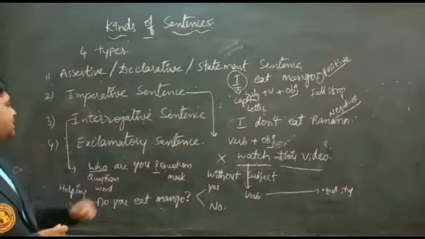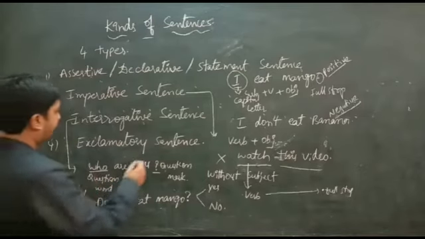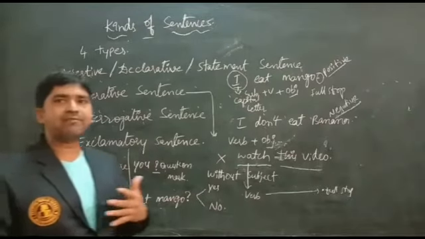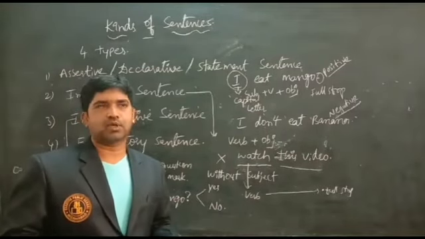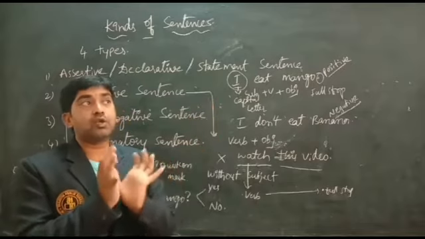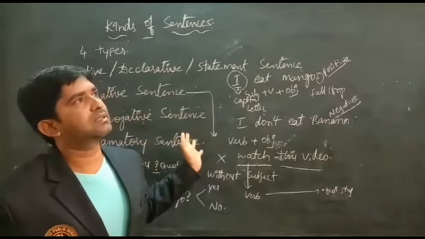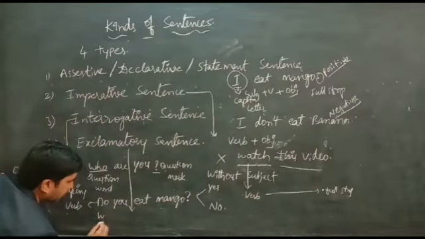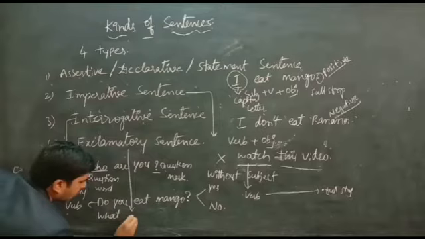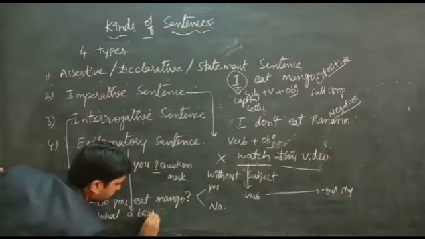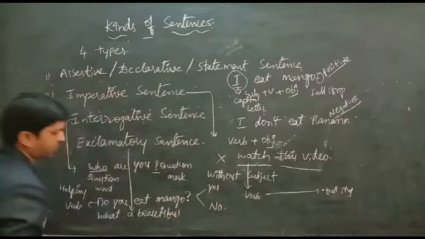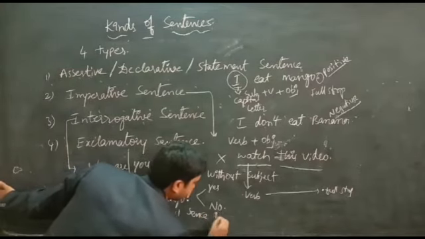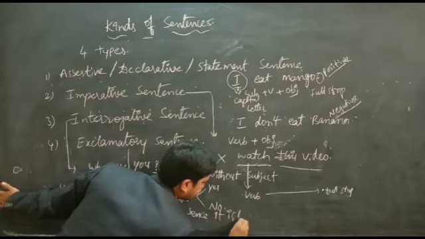Here the exclamatory sentence. Here, exclamatory means expressing sudden feelings. If you see anything which is unusual, we are surprised, and we are using this type of sentences. What a beautiful scene it is.